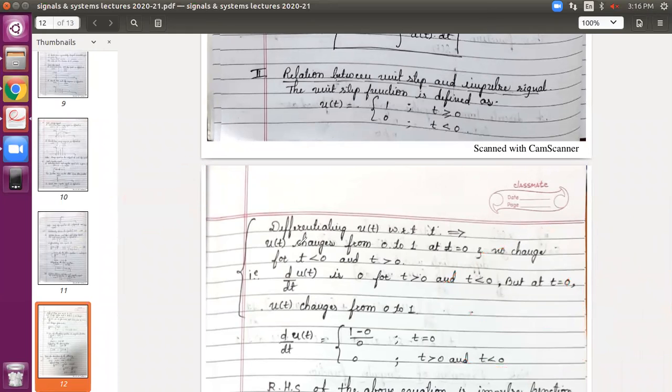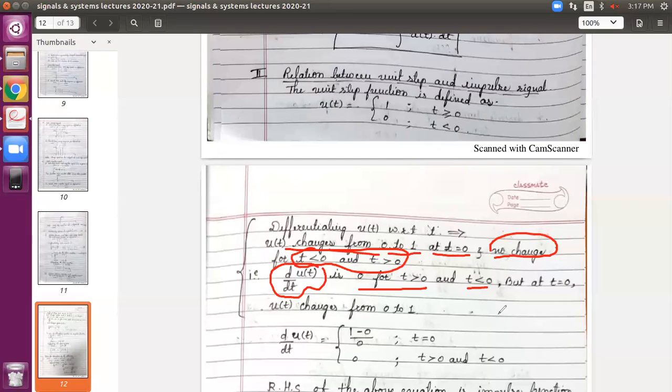That's what is written here. You can observe u of t changes from 0 to 1 at t equals 0, and we are not getting any change elsewhere. It is constant amplitude, left side and right side. That's what is written here. Okay, and the differentiation is 0 for left hand and right hand. Why? Because we define the differentiation operator as finding the difference.